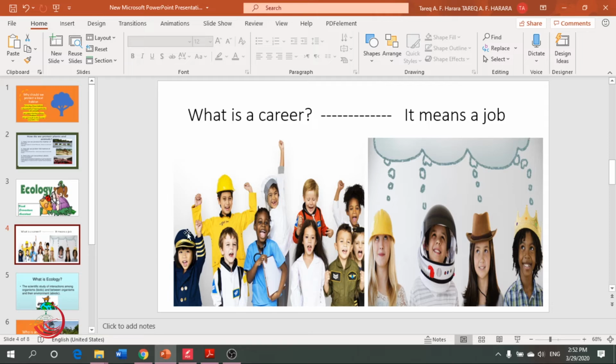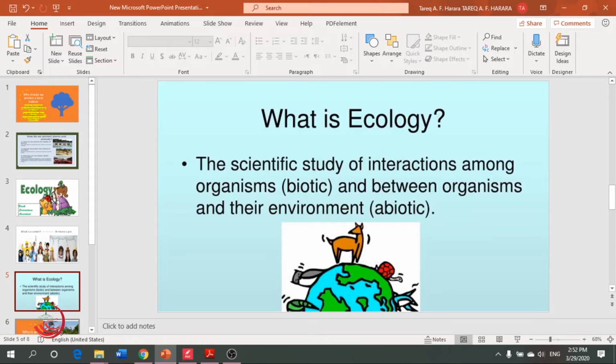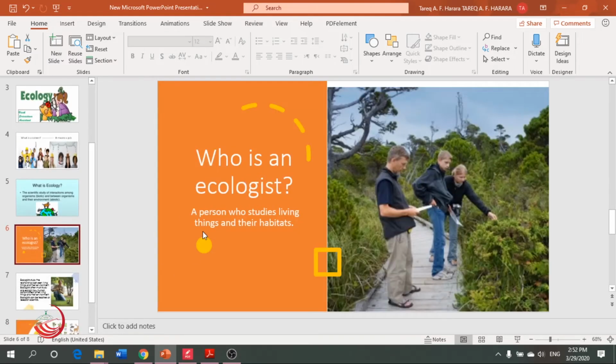So look at these beautiful kids. Every one of them is choosing a career here. Look at this boy. He thinks of being a, what is it? A firefighter. Here he wants to be an astronaut. She wants to be a doctor. She wants to be a nurse. She wants to be a pilot. So this is the meaning of career, which means a job. Today we are going to talk about a new job, which is called ecologist.